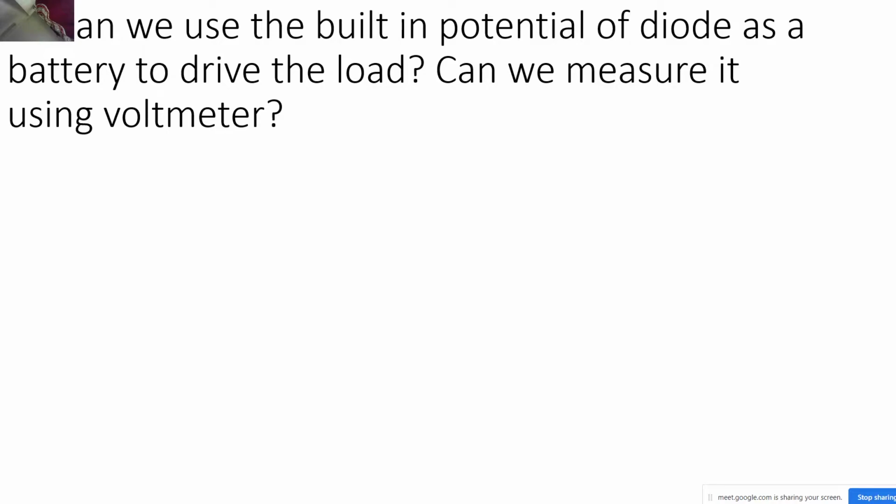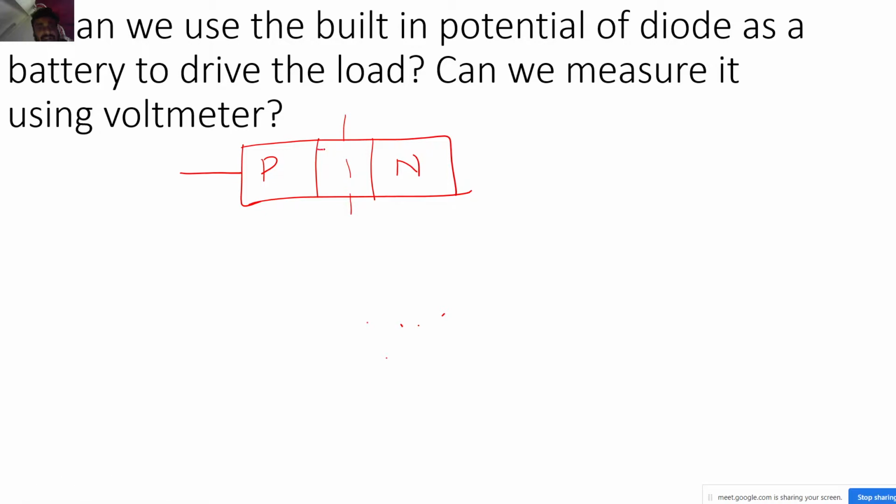Now this next question is again in correspondence with the law of conservation of energy. So what is there? You have a PN junction, correct? And you have a depletion region. So you have positive charges on the N side and negative charges on the P side. So it has an inbuilt potential VBI, correct?